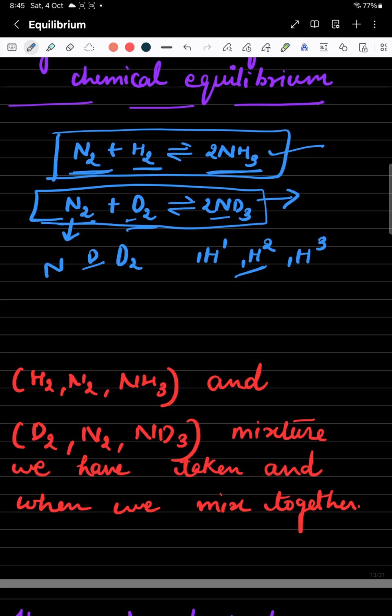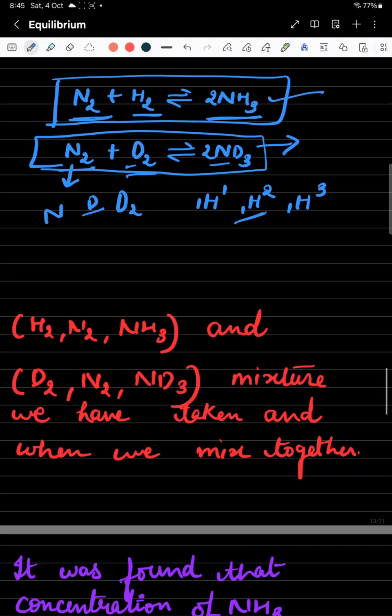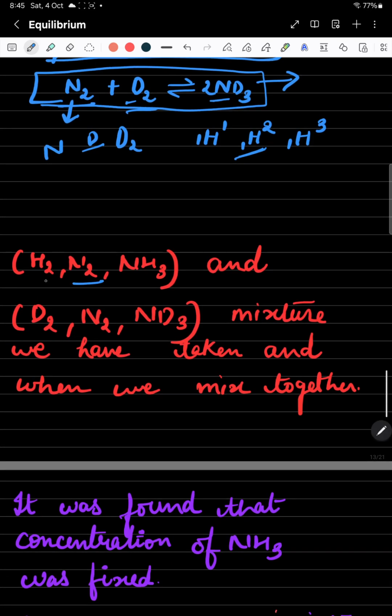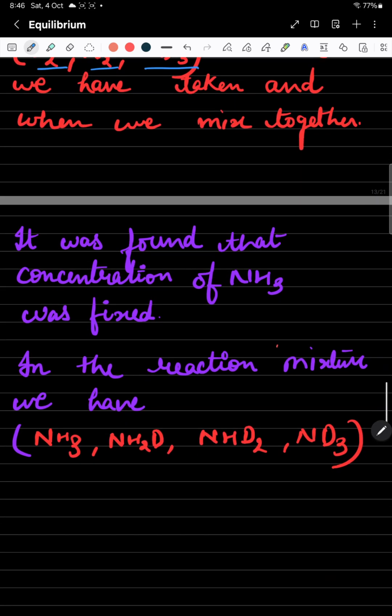What are we observing? In the equilibrium mixture, what species do you have? You have nitrogen, hydrogen, ammonia, deuterium D2, and ND3, and now in the reaction mixture you have NH3, NH2D, NHD2, and ND3. Now you can easily understand these two new species which are coming. Why are they coming?